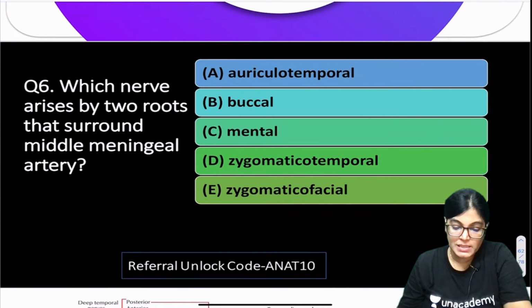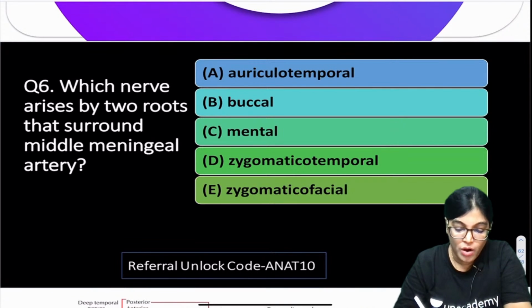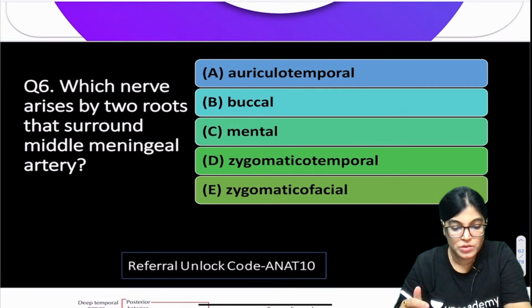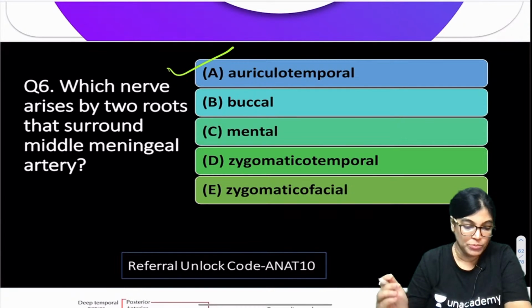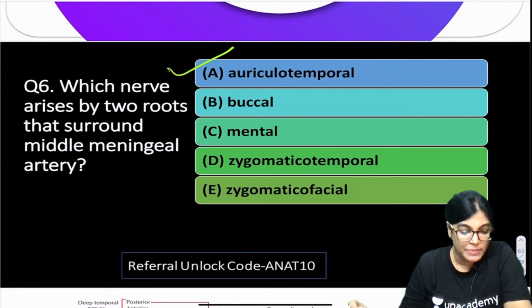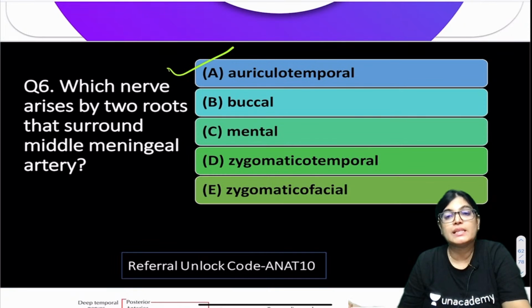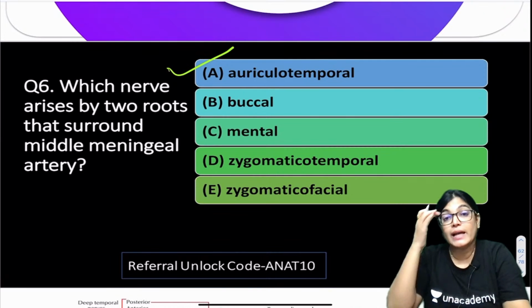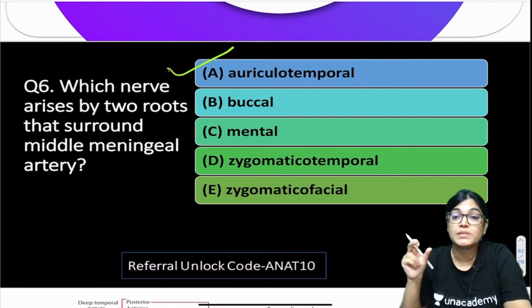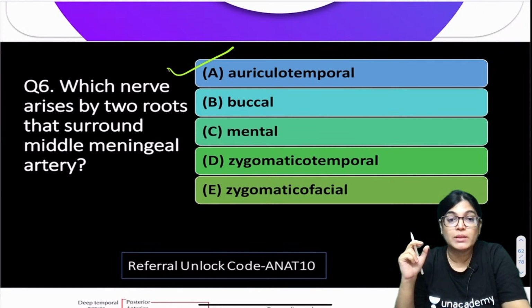So yes, let me explain the correct answer. The correct answer is A, that is auriculotemporal nerve. So question number 6, the correct answer is auriculotemporal. Absolutely right, everyone. This is a branch from the posterior division of the mandibular nerve, and when it arises, it forms a loop around the middle meningeal artery.